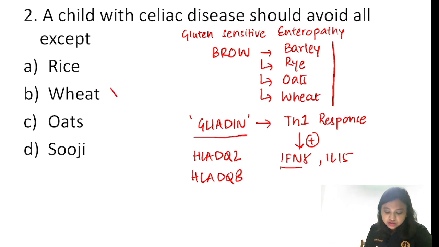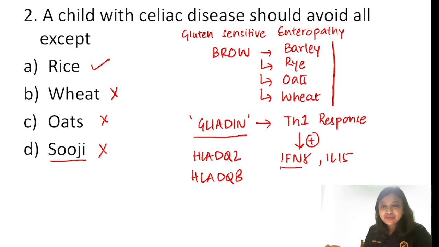So wheat, of course, is contraindicated. Oats again should be avoided. And rice I haven't mentioned, so it can be possible. And the last option, what is it? It is also a component of wheat only, so it should be avoided also. So wheat, oats and suji, all these things should be avoided.